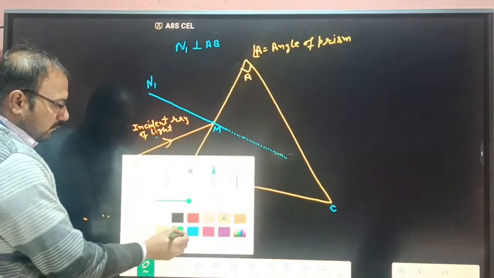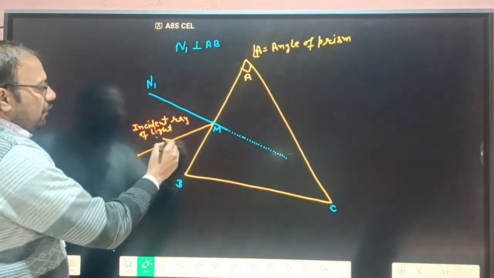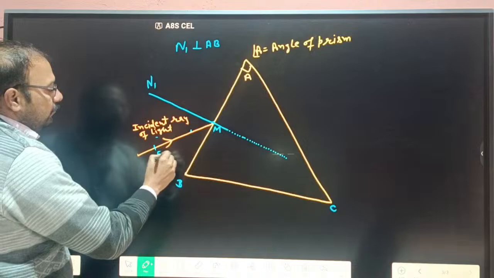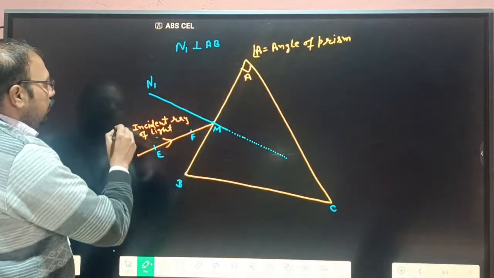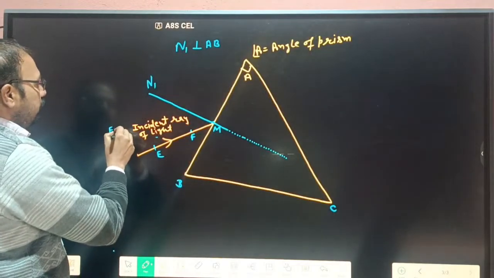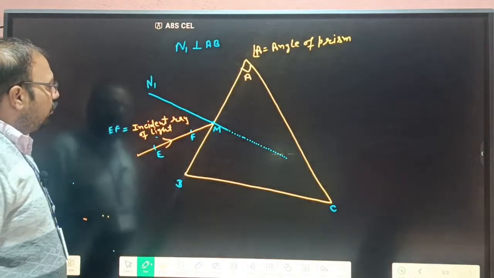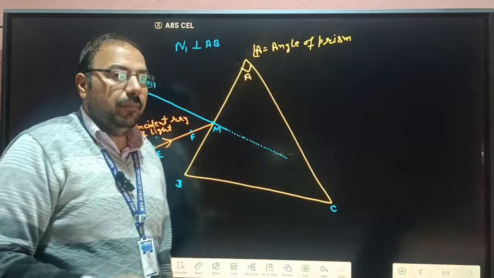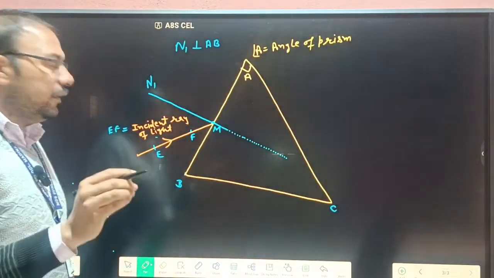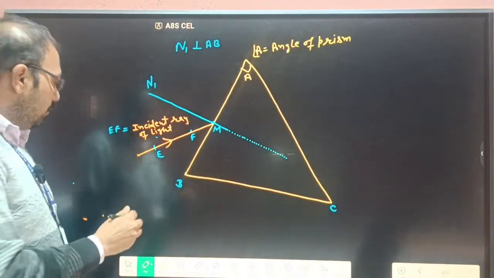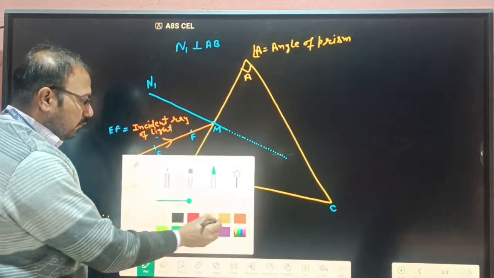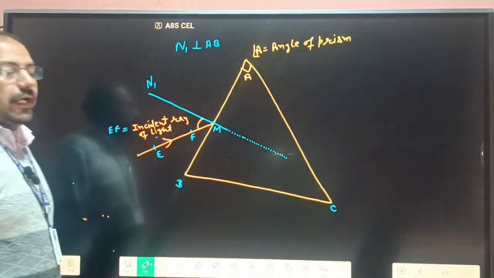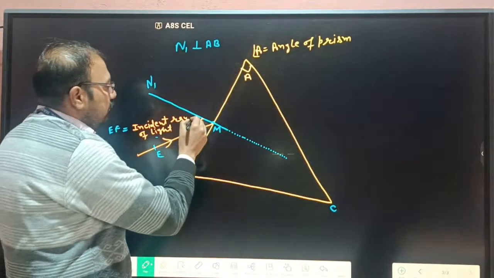For example, this incident ray is EF. So this EF is the incident ray of light. This ray of light makes an angle with the normal. So this angle we say is I1.